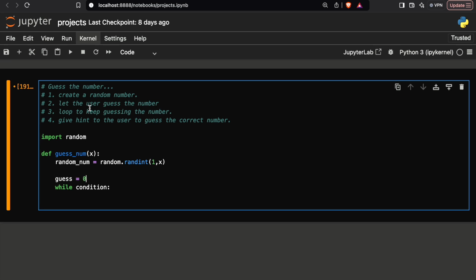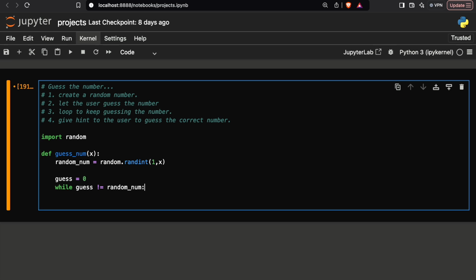The second step is that we let the user guess the number. Let's suppose initially the guess is 0, and we know that the random number will never be 0. Why? Because the range is from 1 to something, like 10, 20, 30. It could be anything, but it will never be 0 because it starts from 1. So that's why a right guess equals to 0. And here the condition will be guess is not equals to random_num.